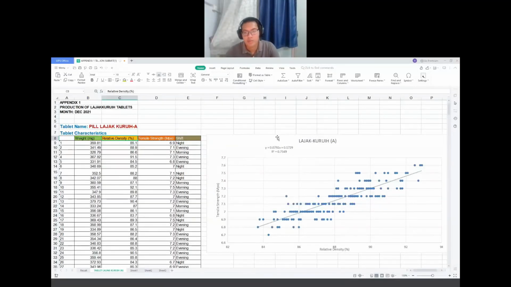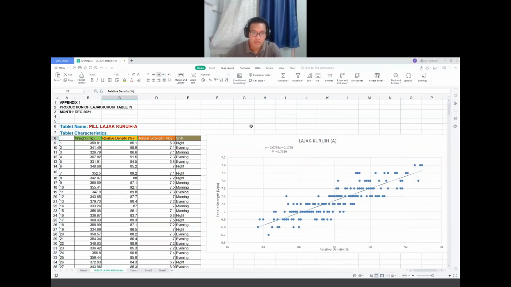Hello, my name is ABDULLAH HALILI. I will discuss part D where we need to make a hardness table. So to make the hardness table, we need 2 variables. The first one is relative density, or we call it the independent variable. And the second one is tensile strength, or we can say the dependent variable.